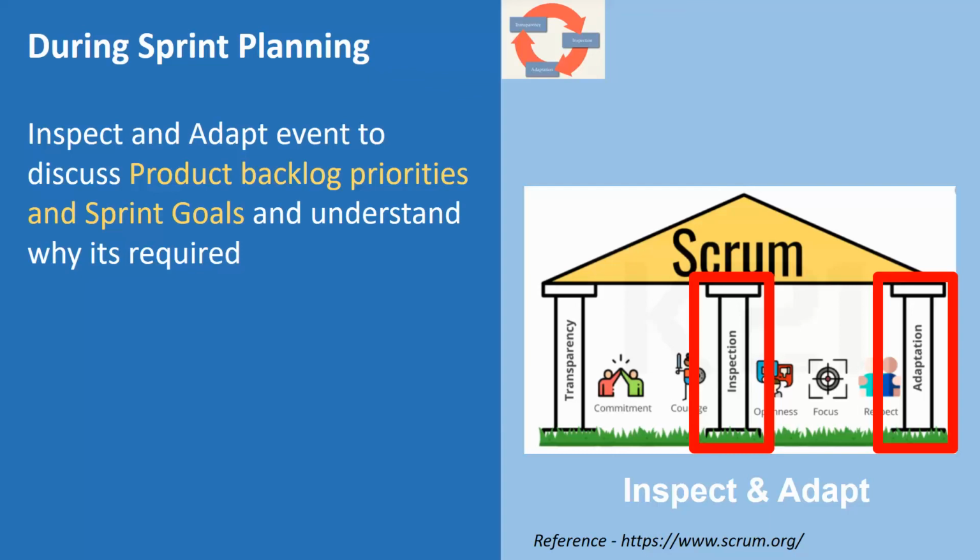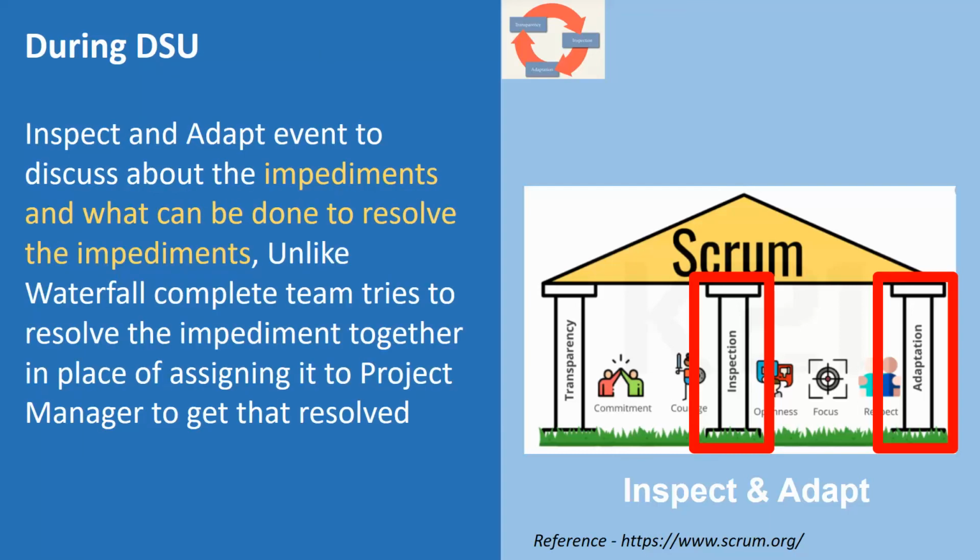During the DSU, we inspect and adapt to discuss impediments and what can be done to resolve them. In a status report, we want to know the risks, which are produced, let's say, weekly or monthly. But in Scrum, we do it daily in the daily stand-up, and I will talk about the details of the daily stand-up later.